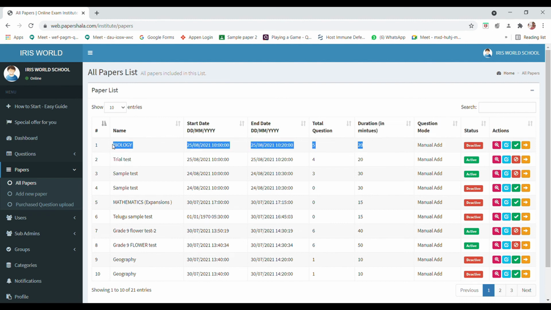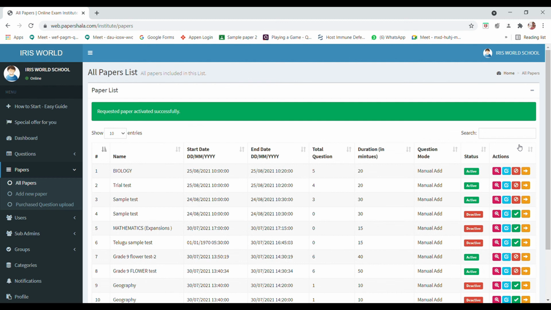And then I have to activate it. How to activate it? I have a few options here. I have the pink color here, this is to see all the details of the paper. I have the edit option, the blue color icon, so that I can add the questions or I can remove the questions. Green color is to activate, so now I activated my paper. When I activate, exactly at 10 o'clock the students can see the question paper in the dashboard. Only 10th graders can see it. And this yellow color is to view the result.